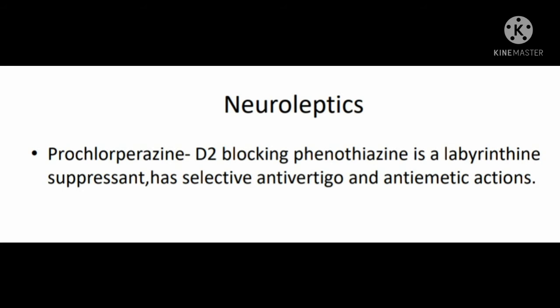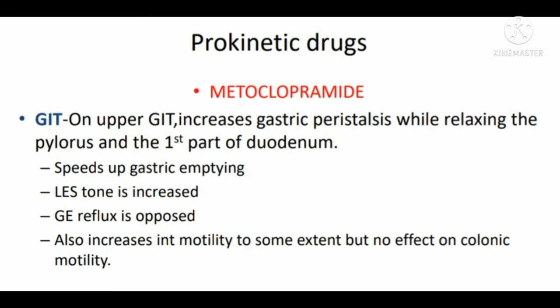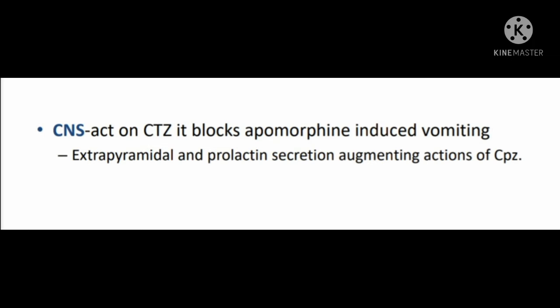Combination of antihistaminics with other antiemetics has been useful in chemotherapy-induced vomiting. Neuroleptic mechanism of action: it acts as an antiemetic and antivertigo agent by blocking D2 receptors. Mechanism of action of prokinetic drugs: metoclopramide acts on the upper GIT, increases gastric peristalsis while relaxing the pylorus and the first part of the duodenum, and speeds up gastric emptying. The tone of the lower esophageal sphincter is increased, and gastroesophageal reflux is opposed. In the CNS, it acts on the CTZ and blocks apomorphine-induced vomiting.